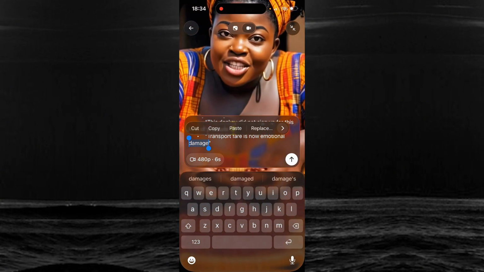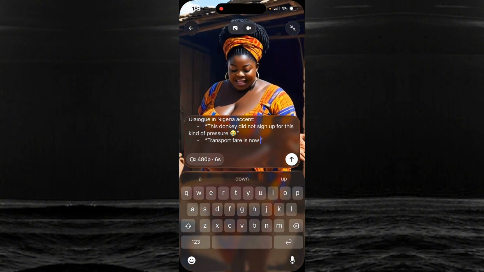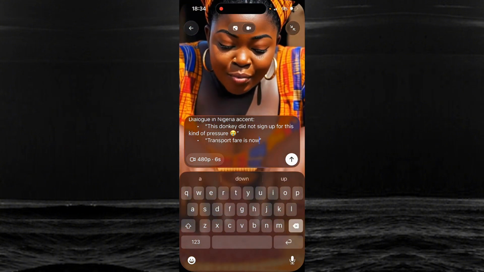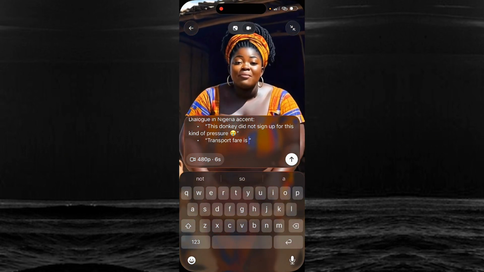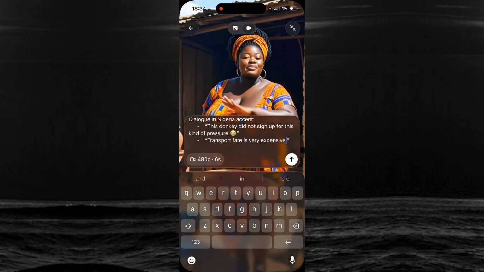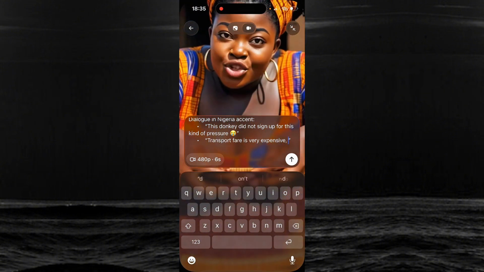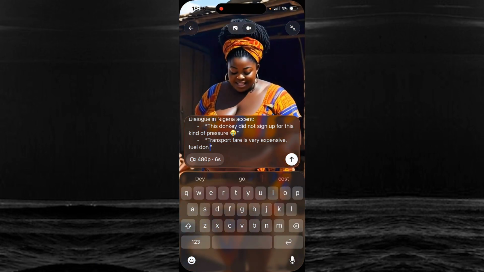So I'm going to edit. I don't like this transport fare is emotional damage. I want to put transport fuel don't cost or something. Now transport fare is very expensive, fuel don't add money.